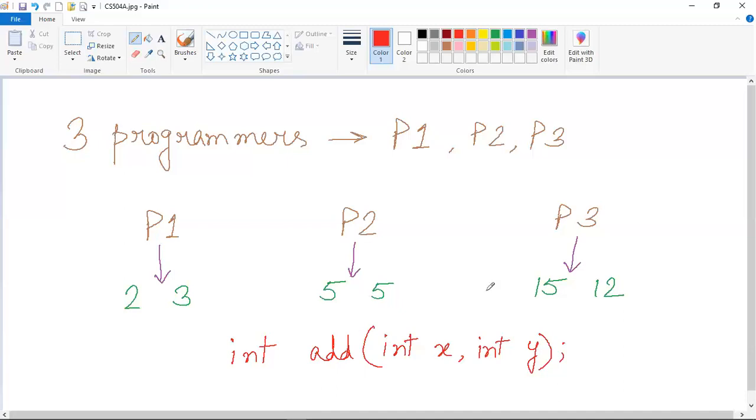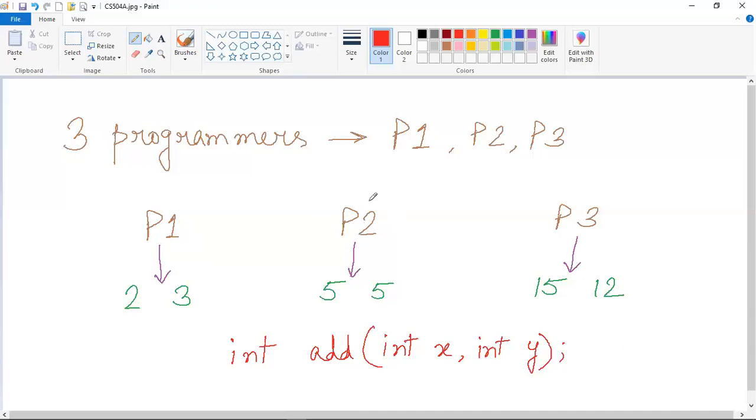So basically there will be three subclasses for all these three programmers for the single superclass that we will provide to them, wherein this method signature will be there. So P1 will create a subclass for that superclass wherein this method signature will be there. And inside the subclass created by P1, that programmer will implement this method. That means that programmer will write down the method body in his or her class, and inside the body, that person will write down the addition program actually.